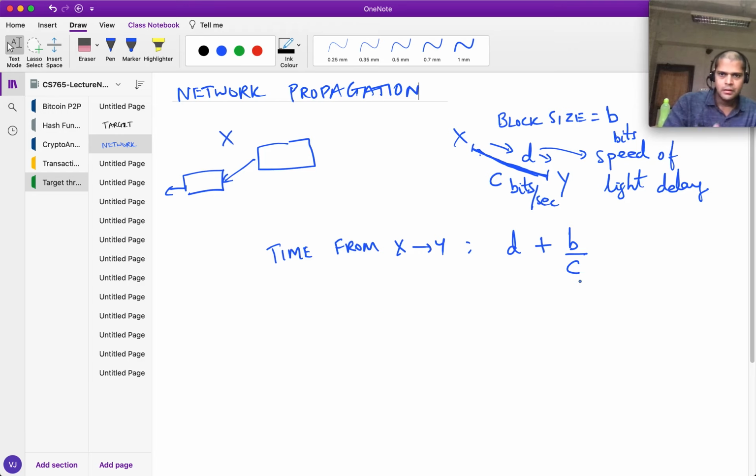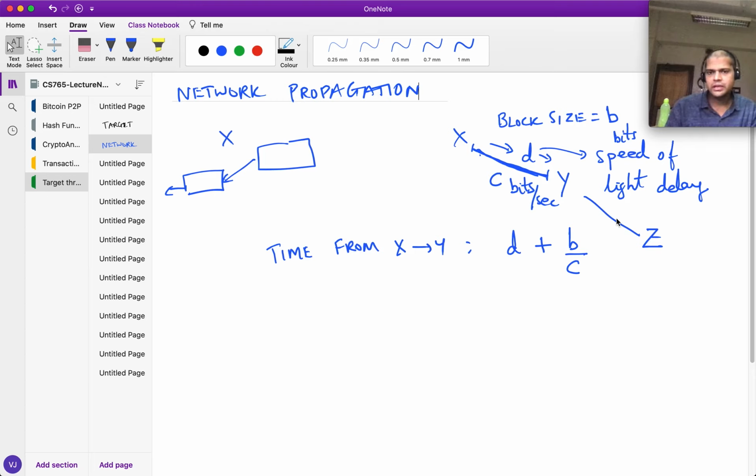Okay. Now Y, let's say, has a peer Z, and Y wants to forward this information to Z. So what he does is, if he's a good miner, he doesn't immediately send the block.